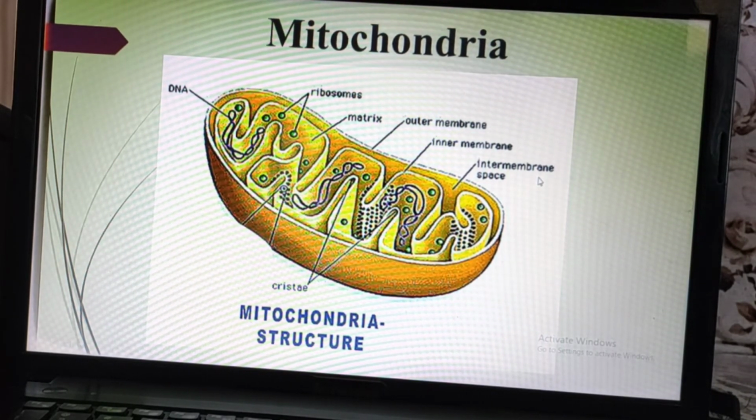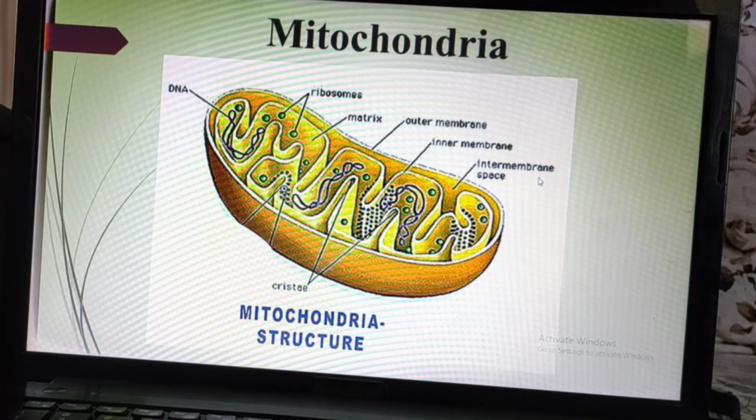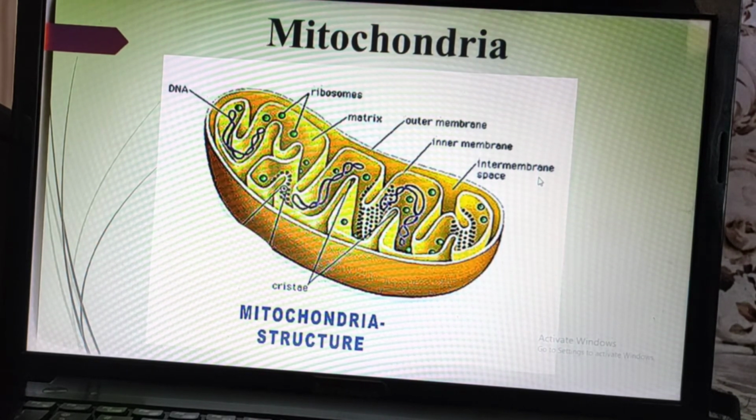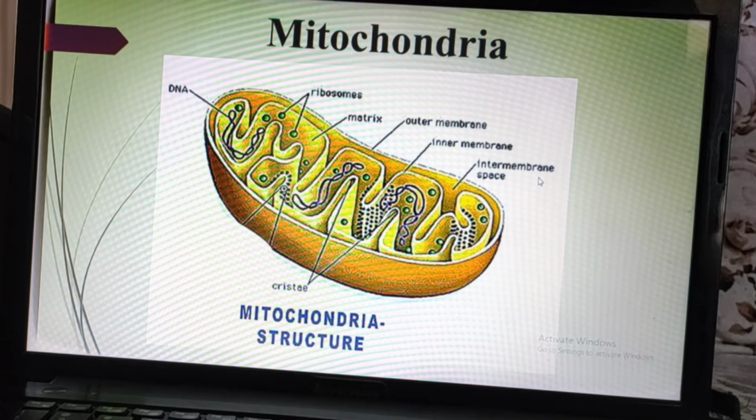These pathways include all carbohydrates, glucose and other nutrients, and there are enzymes that will synthesize those particular nutrients, and all of this is present in the mitochondria.